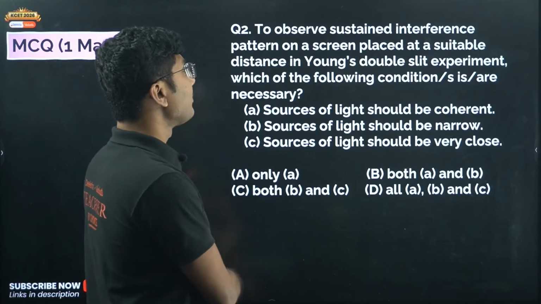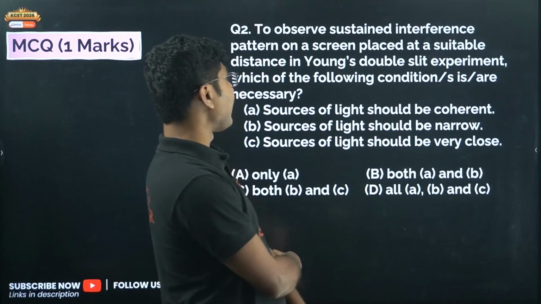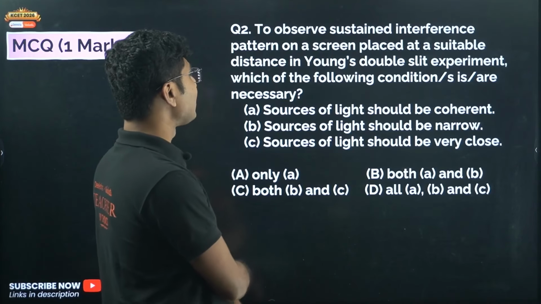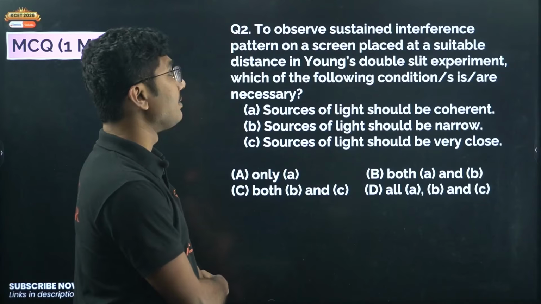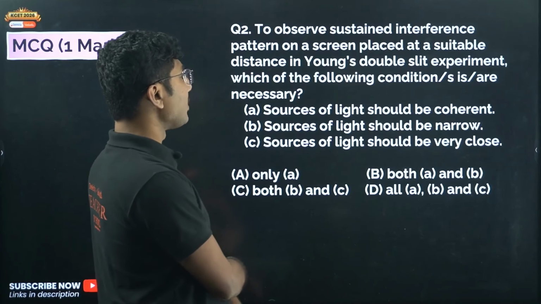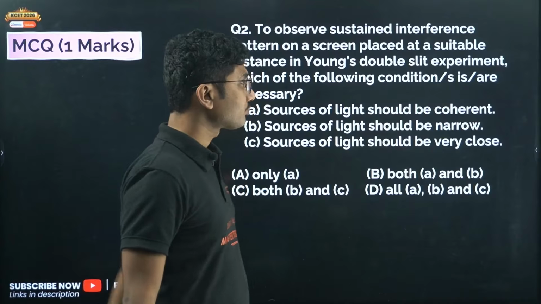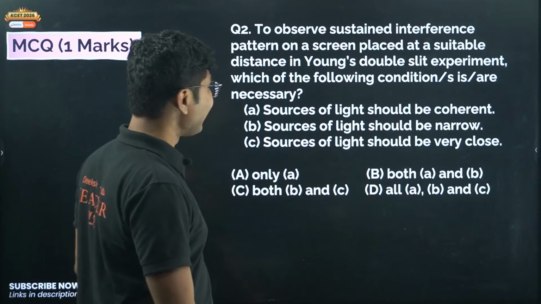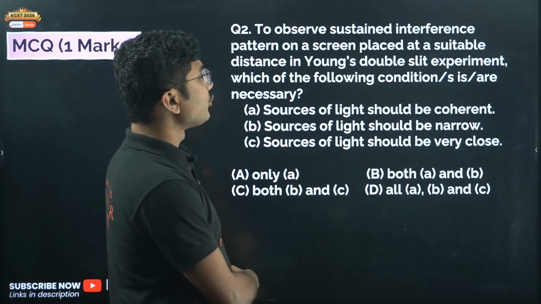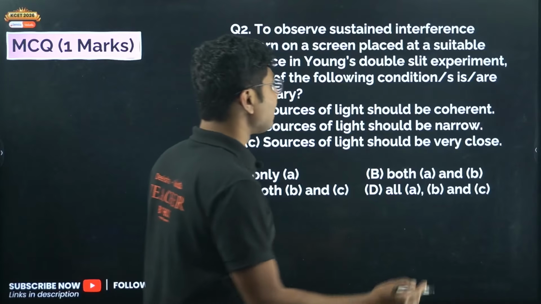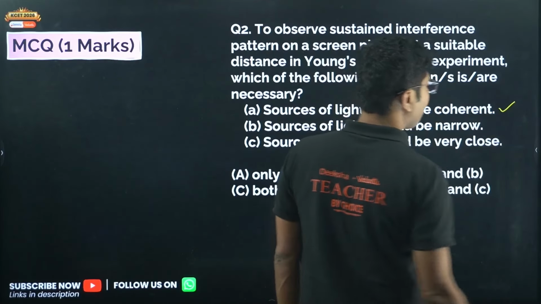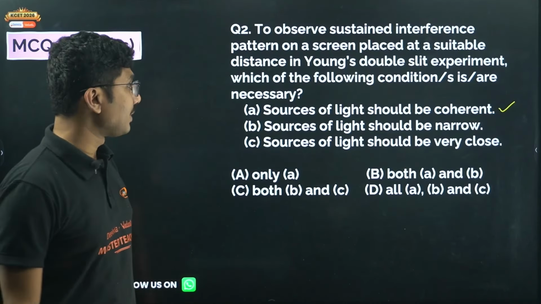To observe a sustained interference pattern on a screen placed at a suitable distance in Young's double slit experiment, which of the following conditions are necessary? Sources of light should be coherent. That is compulsory for observing Young's double slit experiment.